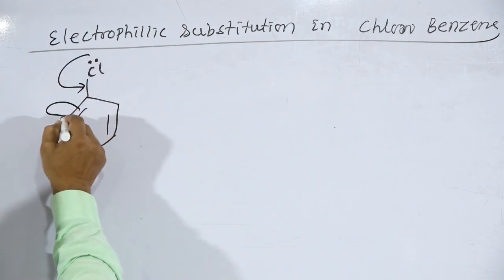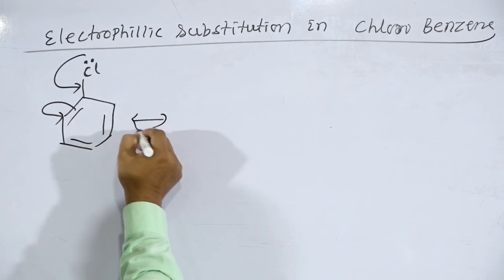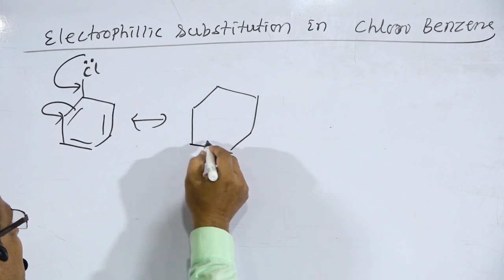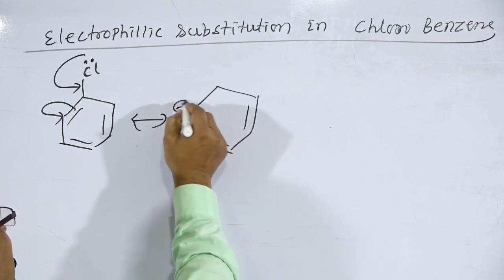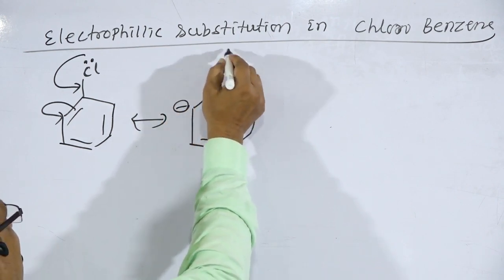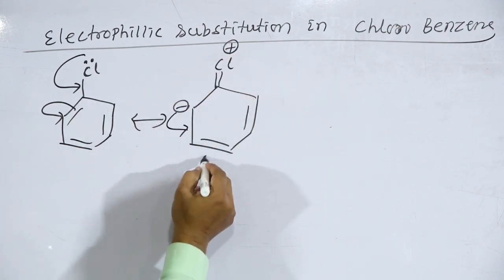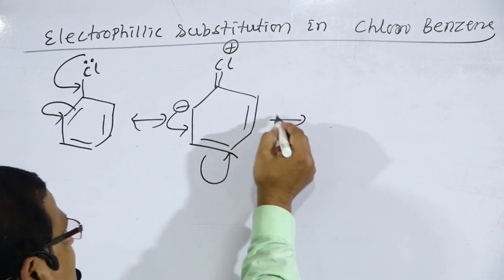During resonance, the electron density increases at the ortho and para positions. Negative charge, double bond to Cl plus; the bond will be shifted to the next atom.